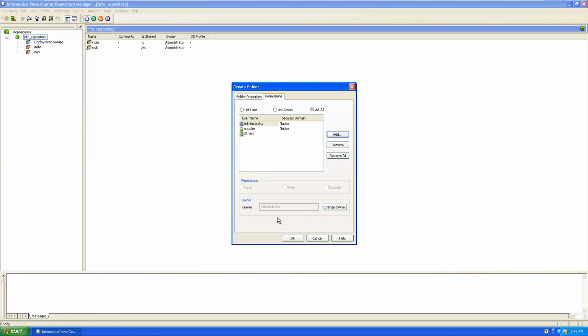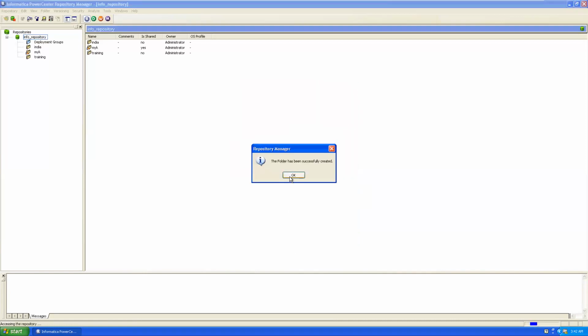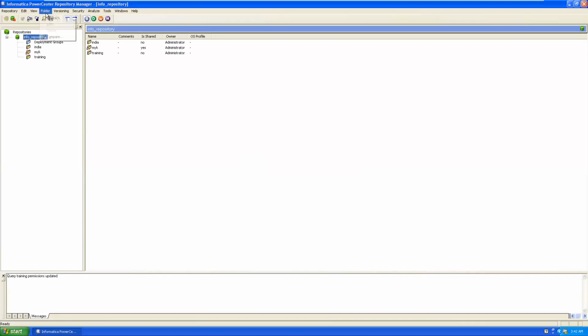Add user. And find this user also, see here, this user also has all permissions: read, write, and execute permission. Full permissions are given for the current user also. Click on OK. Okay, this is for training. For practice point of view, I can create one more folder.